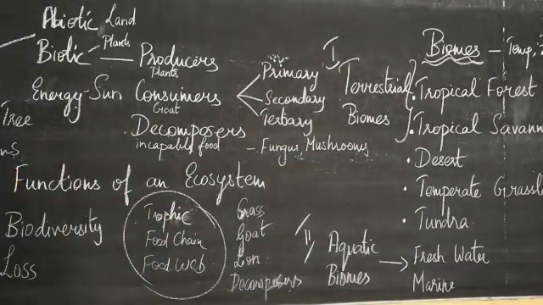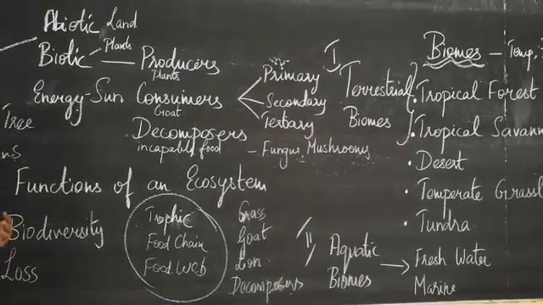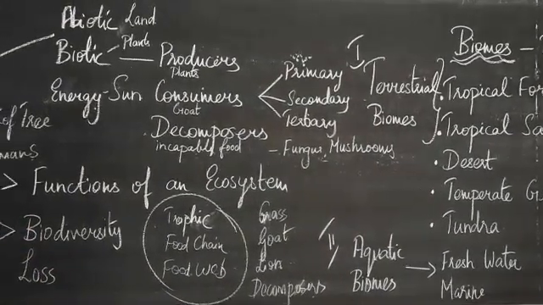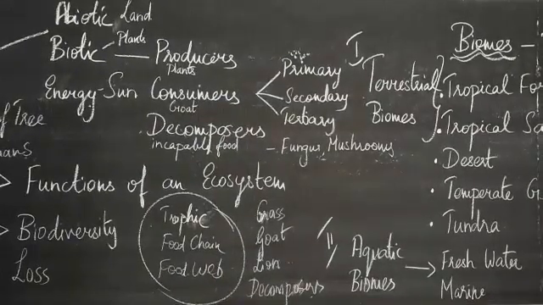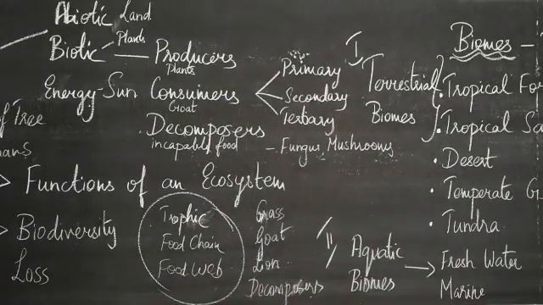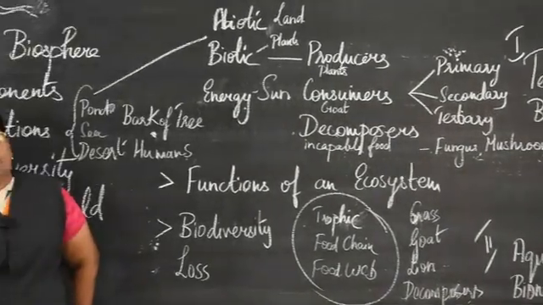Next we move on to the topic biodiversity. Now this biodiversity means all the living organisms, or we can say a variety of living organisms. So it may be plants, animals and the microorganisms that live in the world or in a particular habitat. Now this is influenced by topography, climate, temperature of the place.